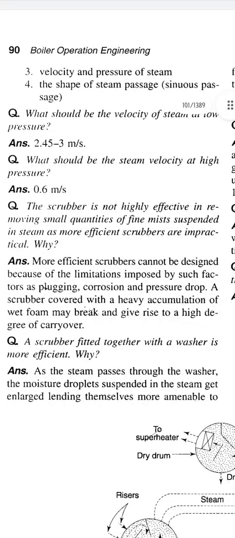The first question, what should be the velocity of steam at low pressure? It is 2.45 to 3 meters per second. Question, what should be the steam velocity at high pressure? Answer is 0.6 meters per second.